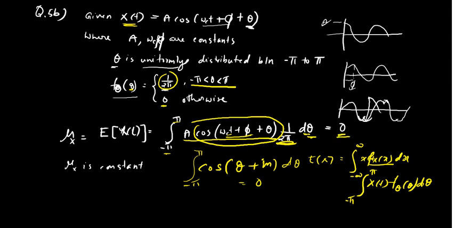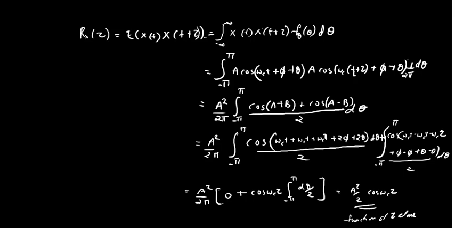So we get mu x is equal to 0, which is constant. So the mean is constant. Now the second part is, we want to find the autocorrelation function Rx of tau.